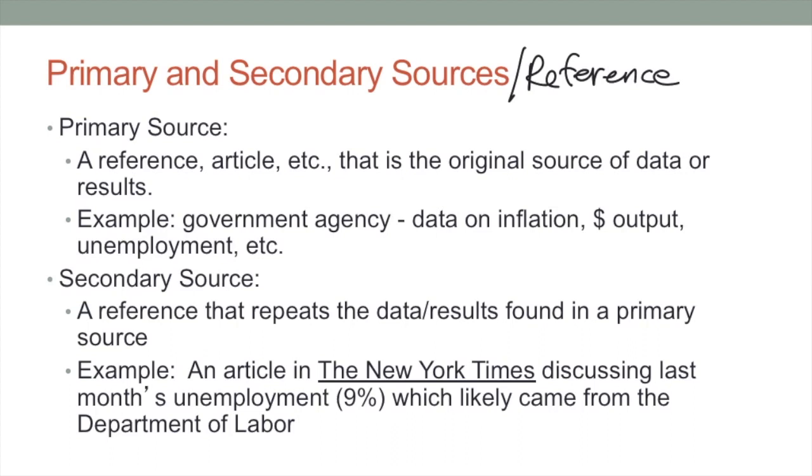For example, data on inflation, financial output, unemployment numbers. These usually come from a government agency that is collecting that data, and then they report on it or publish it. A secondary source is a reference that repeats the data or results found in a primary source. So for example, an article in the New York Times discussing last month's unemployment rate. You can find the unemployment rate there in the New York Times article, but that rate number likely came from the Department of Labor. That was the primary source.